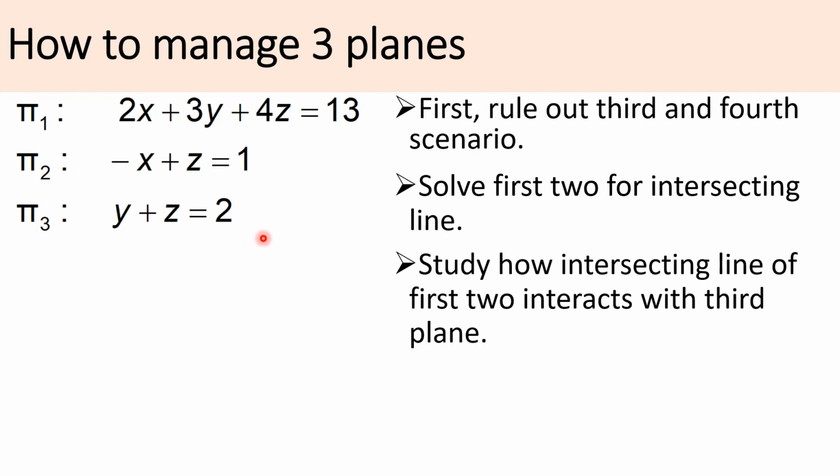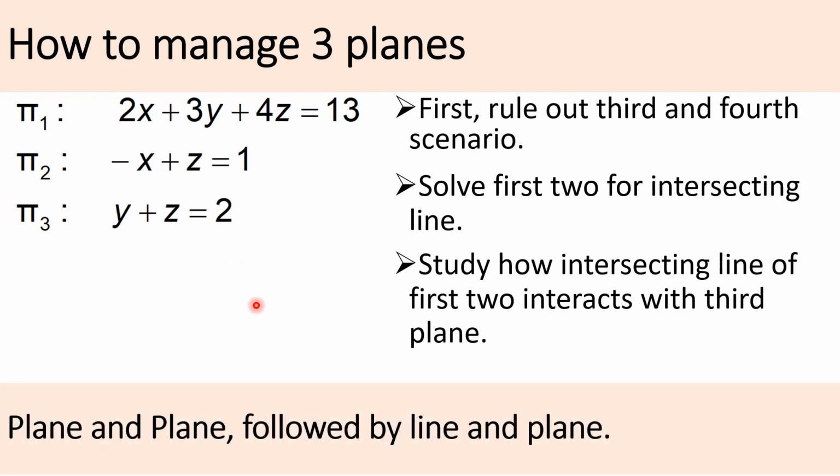Of course, there are other possible approaches, but we would like you to adopt this, and that is to just ignore the third equation for a moment, solve the first 2 for the intersecting line, and then study how this line interacts with this third plane. This is the recommended approach. So we are saying to you, for 3 planes, deal with the first 2 planes first, followed by the intersecting line of the first 2 planes, and then the third plane.